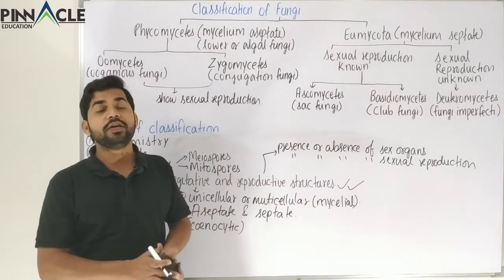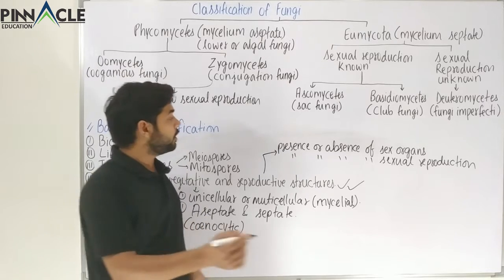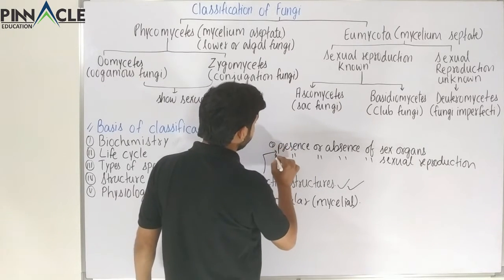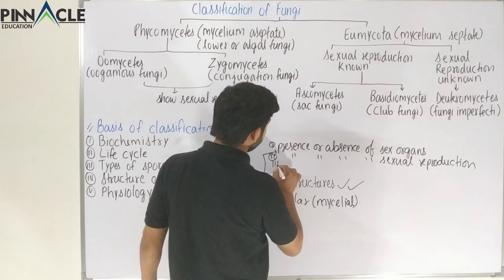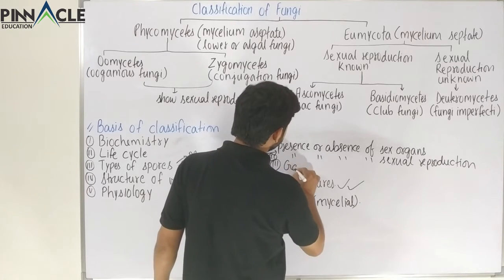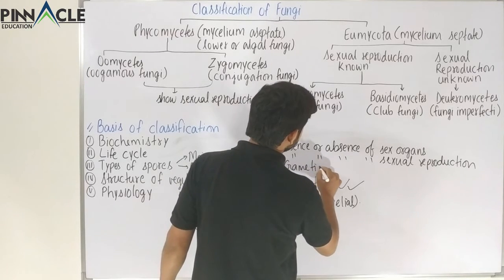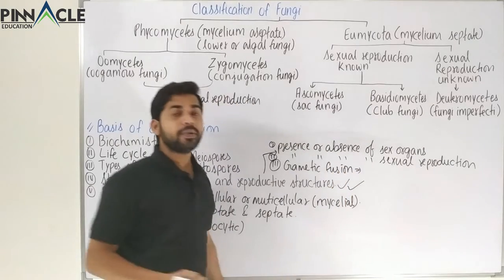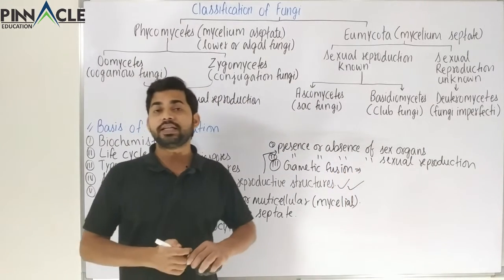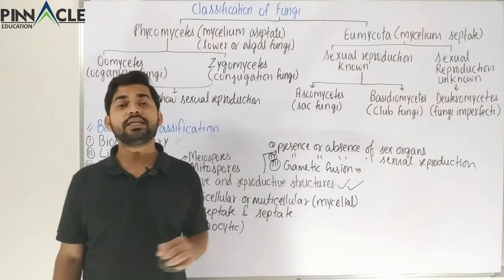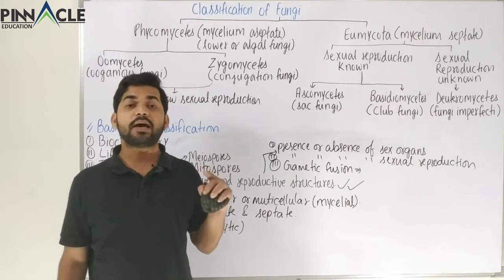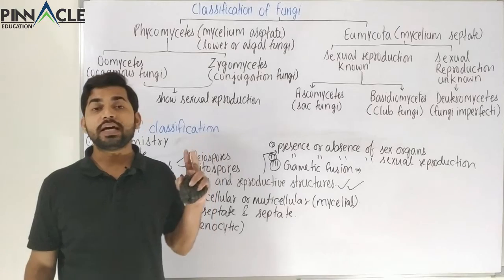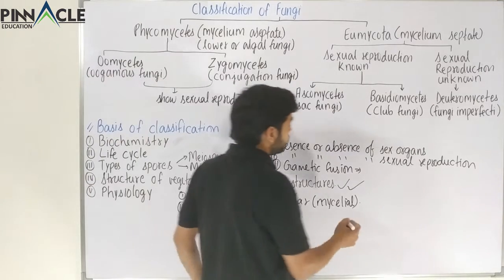Apart from that, we know there are various types of gametic fusion. This was one basis, this was the second basis, and we now have a third basis. Gametic fusion is also known as fertilization. We have seen various types of syngamy, for example isogamy, anisogamy and oogamy.